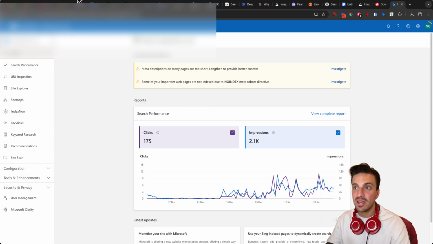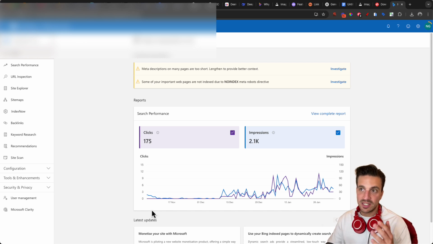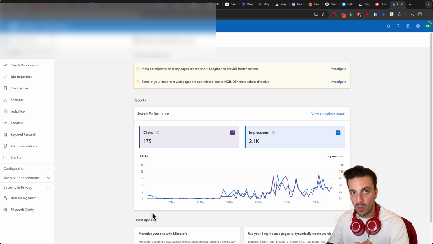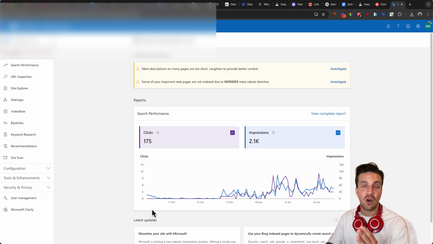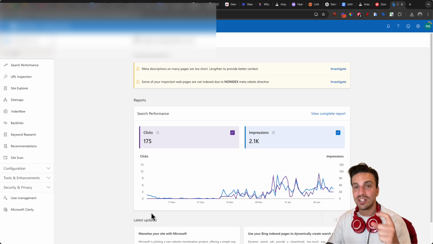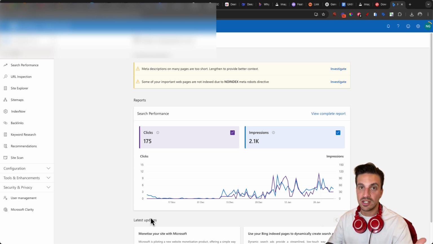And finally, the last thing that I want to mention that I nearly forgot is making sure that you are on Bing Webmaster Tools. This is Bing's version of Google Search Console, and it's becoming a lot more important because a lot of people are searching on GPT search, which uses the Bing search engine network. So make sure that you go on Bing Webmaster Tools, you make an account, and you submit your sitemap.